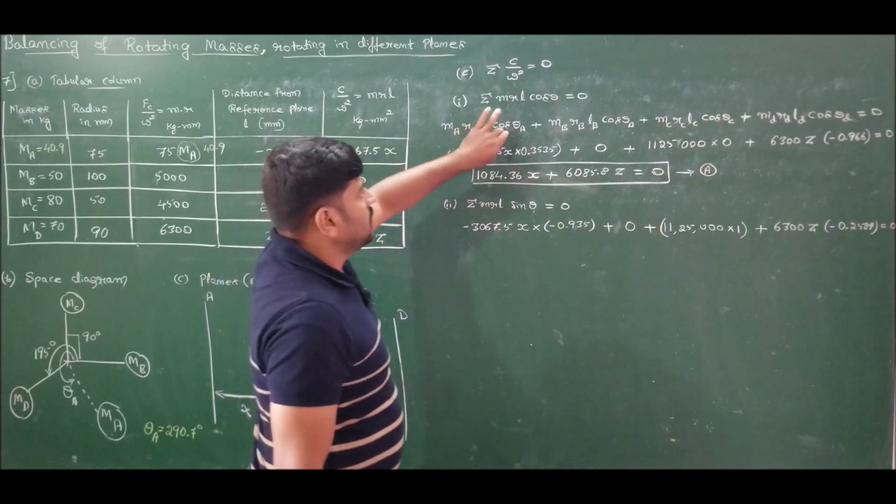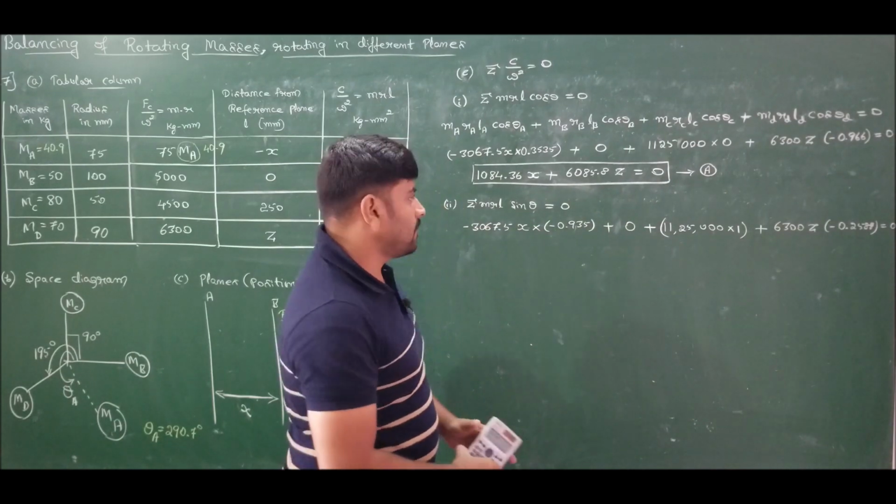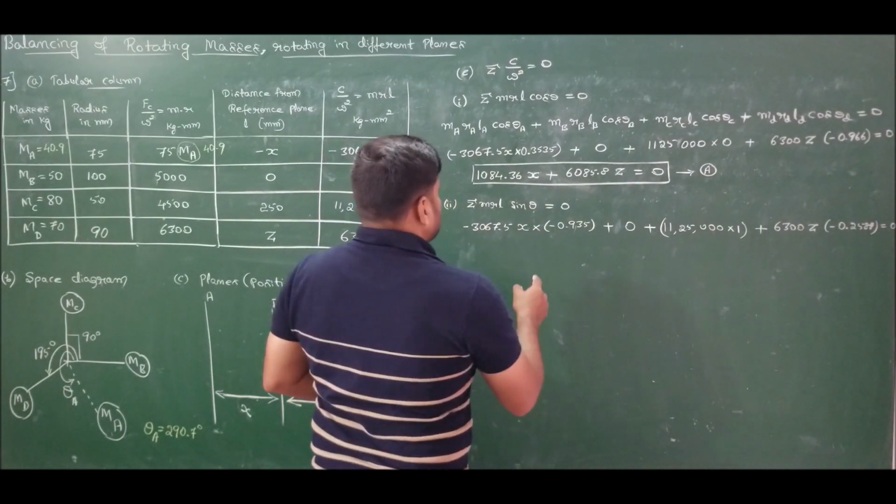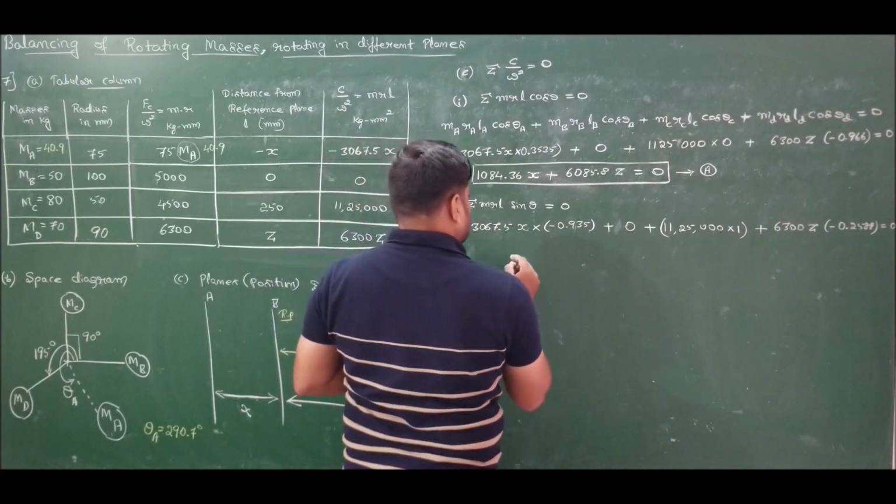So just replace cos thetas by sin thetas. This gives one more equation, where minus of minus is plus.